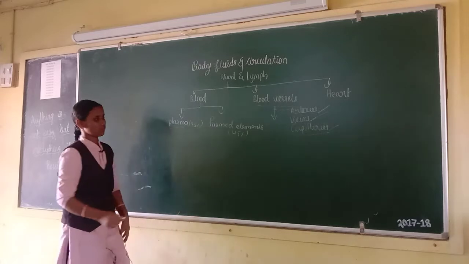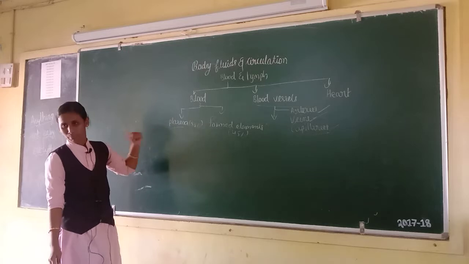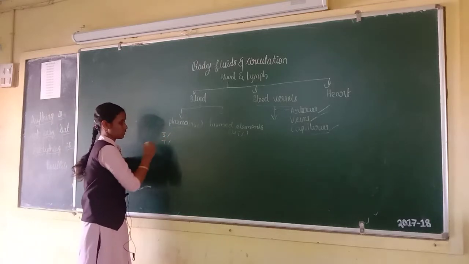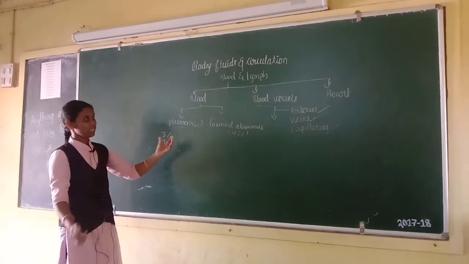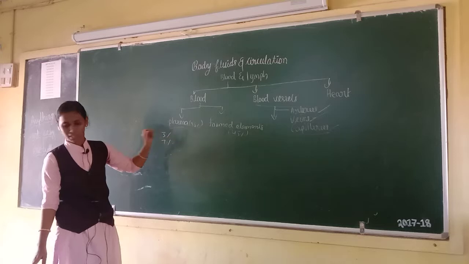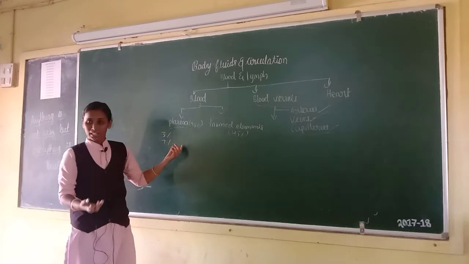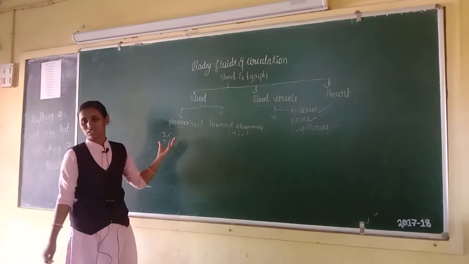First, plasma. Do you know what are the functions of plasma? Functions of plasma, first one, 3% and 7%. 3% of oxygen is carried in a dissolved state through the plasma and 7% of carbon dioxide is carried in a dissolved state through the plasma. These are all functions of plasma.